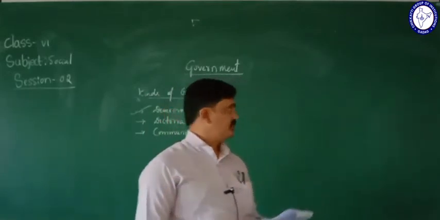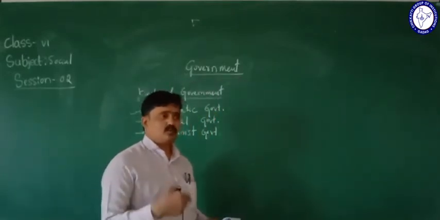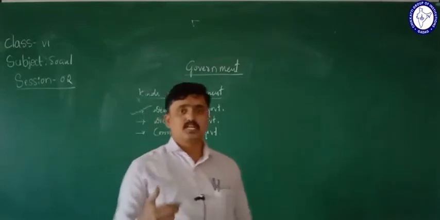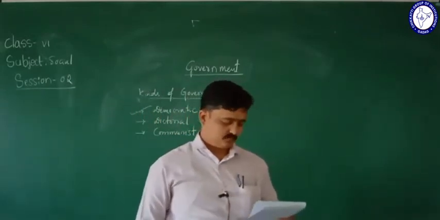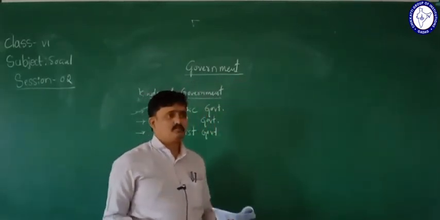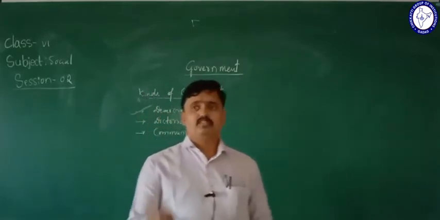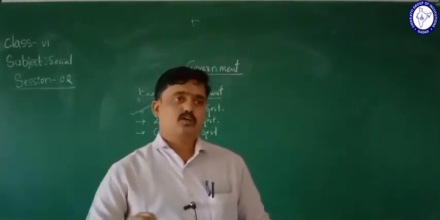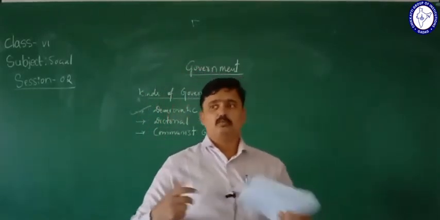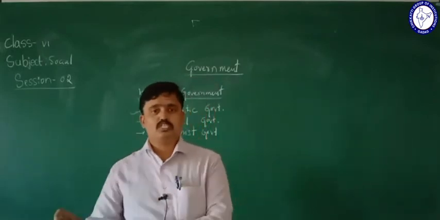One more is equality, also one of the fundamental principles of the democracy. What is equality? We know that everyone is equal under the law, and the government gives equal opportunity to all.